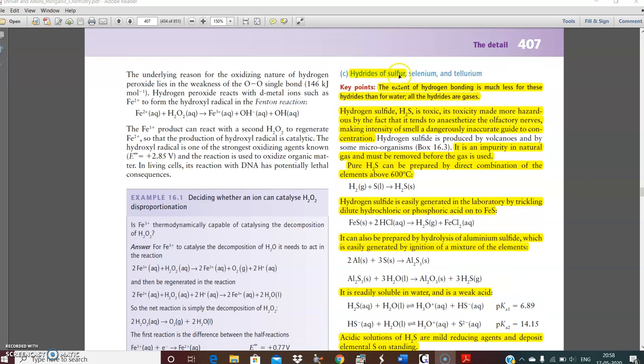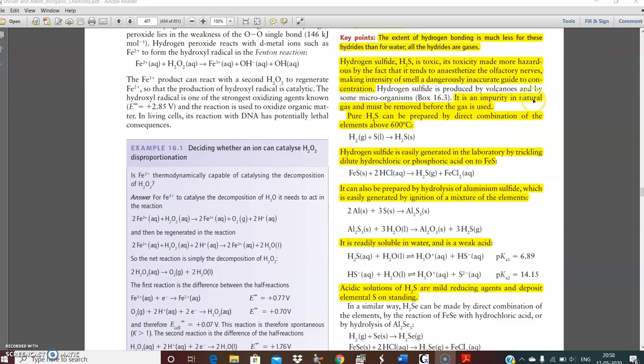Then we can move to hydrides of sulfur. Hydrogen sulfide, one hydride is there. So it is also there in higher secondary. Here we need to see the preparation, properties, and structure of H2S. The structure of H2S is quite similar to that of H2O. Hydrogen sulfide is toxic. It is made more hazardous by the fact that it tends to anesthetize the olfactory nerves, making intensity of smell a dangerously inaccurate guide to concentration.